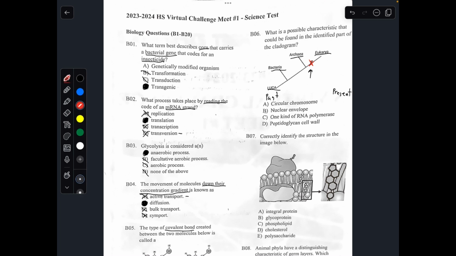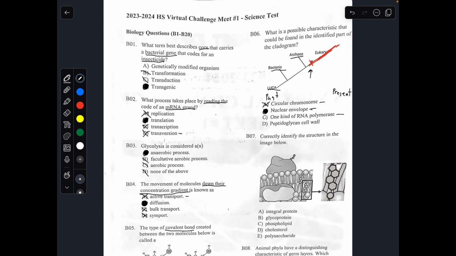So now we need to know what kind of trait is found only in eukaryotes. Let's look at all the answer choices. Circular chromosome is the exact opposite of what we're trying to find. Circular chromosomes are found in prokaryotes, and they're not found in eukaryotes. We're trying to find what's found in eukaryotes and not in prokaryotes. Nuclear envelopes are one of the main distinguishing factors between a prokaryote and a eukaryote. Eukaryotes have them, prokaryotes don't. B would be the right answer.